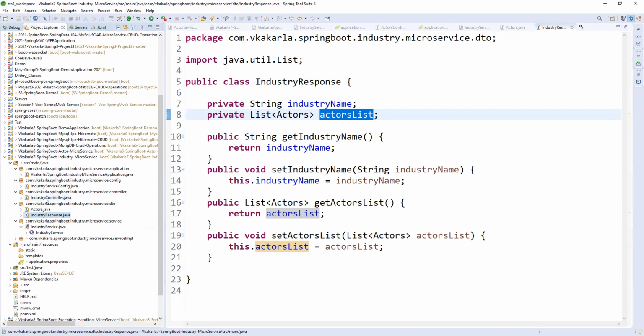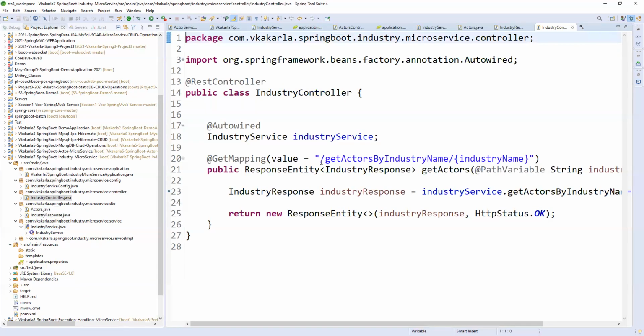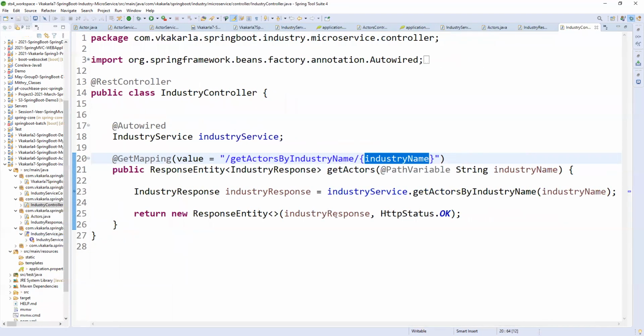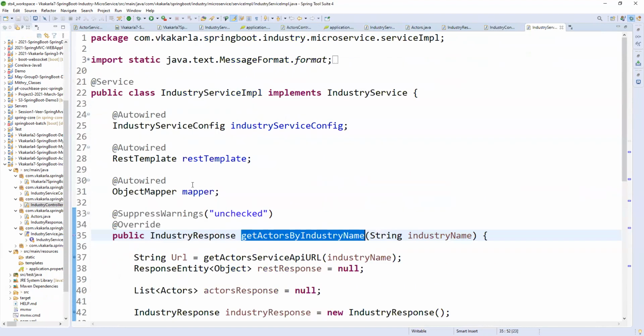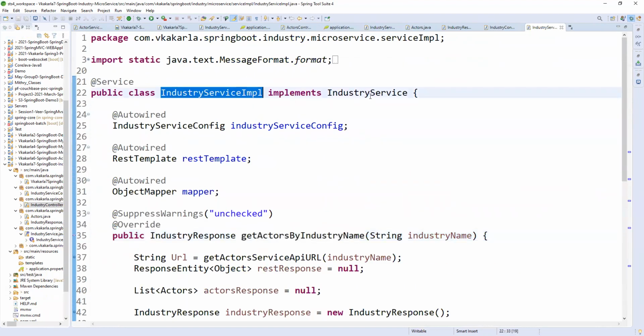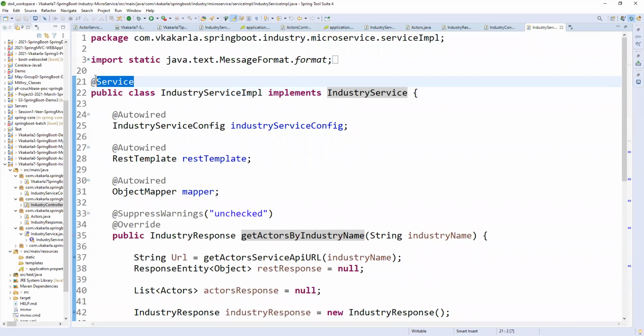So coming to the controller of the current service, get industry by industry name. By passing the industry name, we need to get it. So here, if you see, I'm just going to the service IMPL. The industry service IMPL extends the industry service. Wherever we are writing business logic, we need to define @Service, as we know.